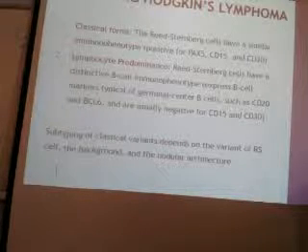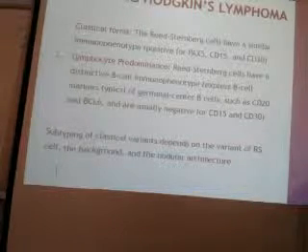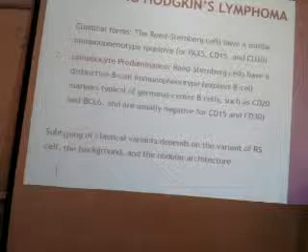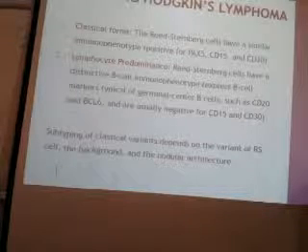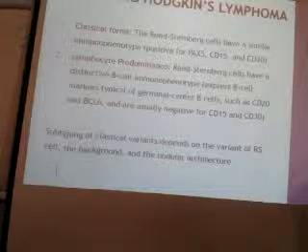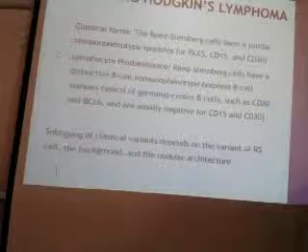What is the normal function of the lymphocytes? B cells, their function is they form the antibodies, they can secrete the cytokines and other things. This is the function of the immune system. So once it gets out of control, there will be more production of the cytokines, like the interleukins.